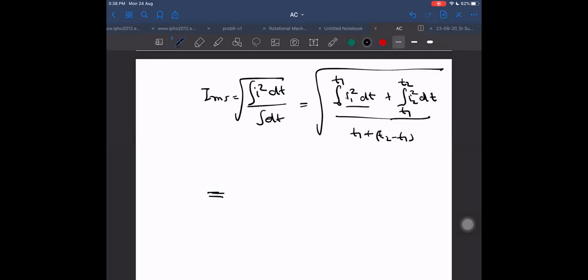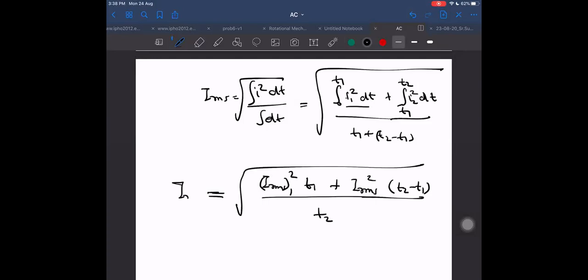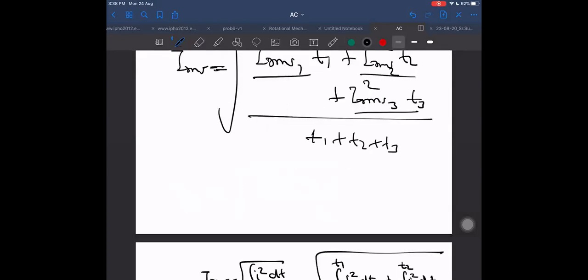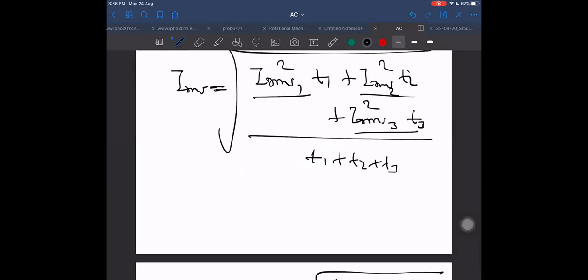Next, I can write this as I RMS square for the first interval into time t1, plus I RMS square for the second interval into time t2 minus t1, the time of the second interval, upon total time. Getting this only or not? Same thing I said here, but here I am saying directly t2, not t2 minus t1.